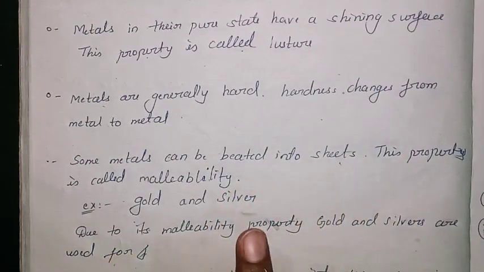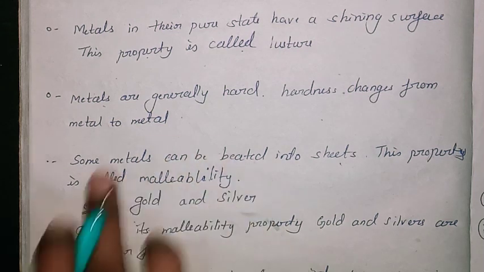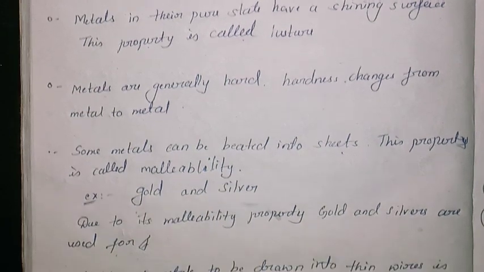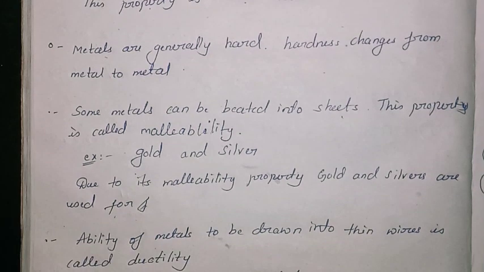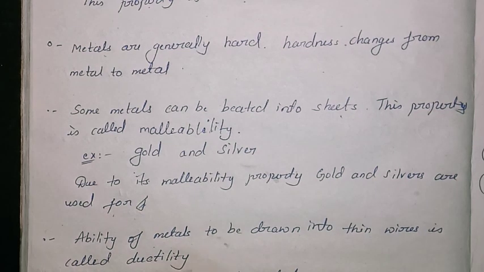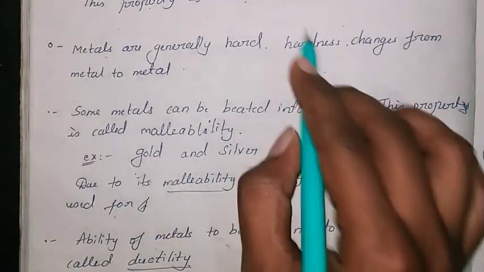And this property is helpful for us to make jewelry. For example, the malleability property of metal we can observe in gold and silver. And after that, the ability of metals to be drawn into wires is called ductility. And ductility is another property. So these are very important, okay? Ductility, malleability, and even luster.